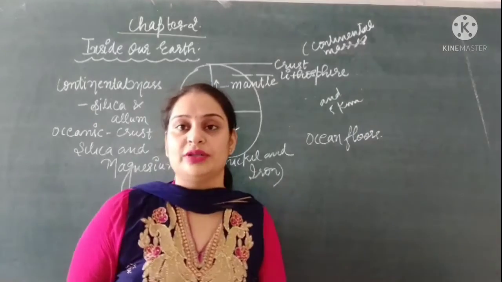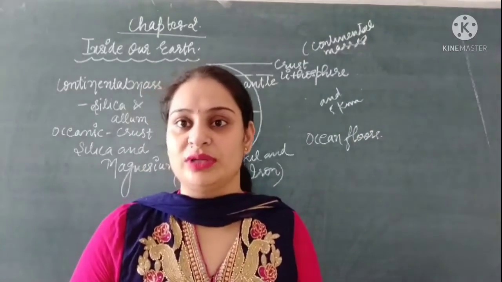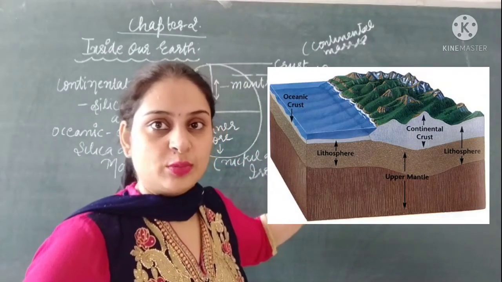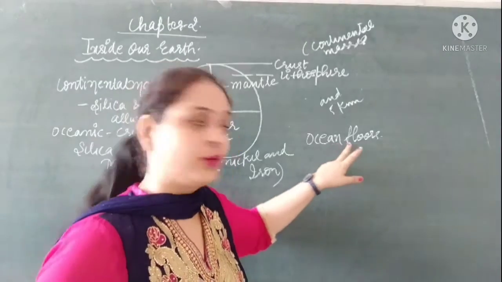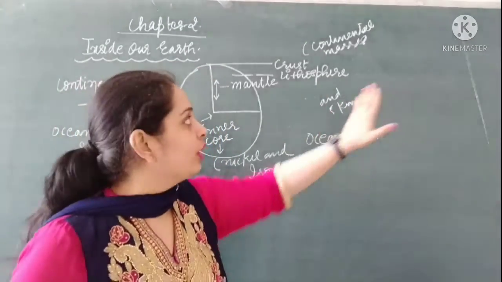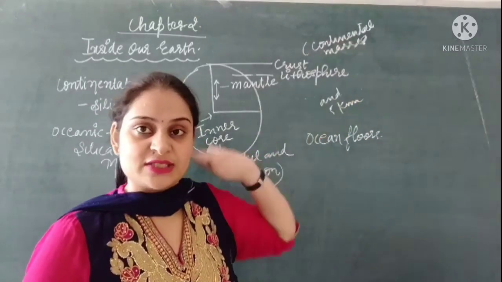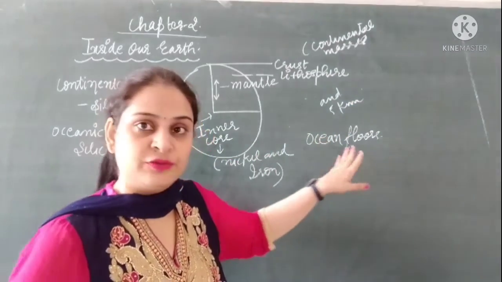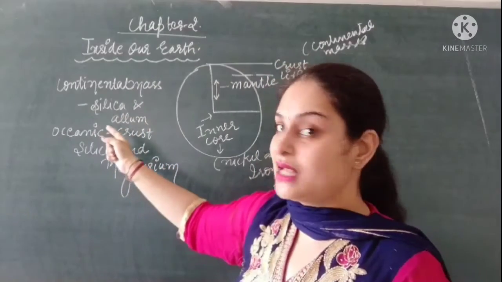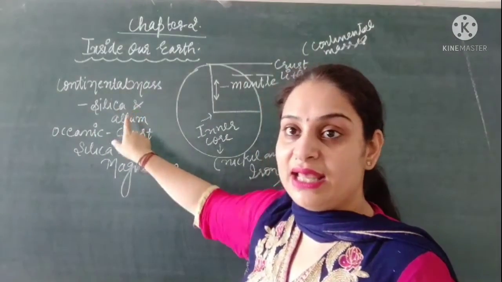Now this is your work. You have to find out the meaning of continental masses, and then you have to find out the meaning of ocean floor, right? So this layer of crust is found on continental masses as well as on the ocean floor. The minerals found on the continental masses are silica and aluminium.